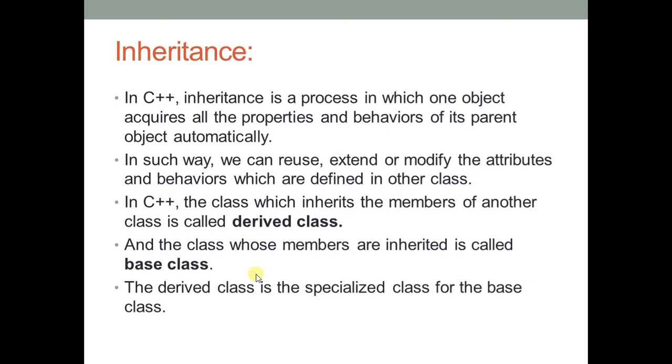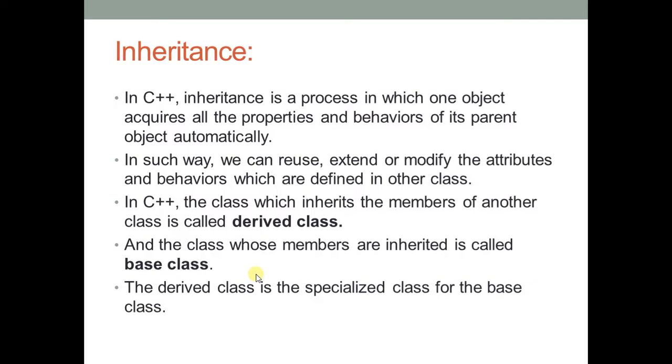Suppose there are two classes. One class is ex student, that means those students who have already passed out, and another class is present student. Now let us think about what information is available for a student.